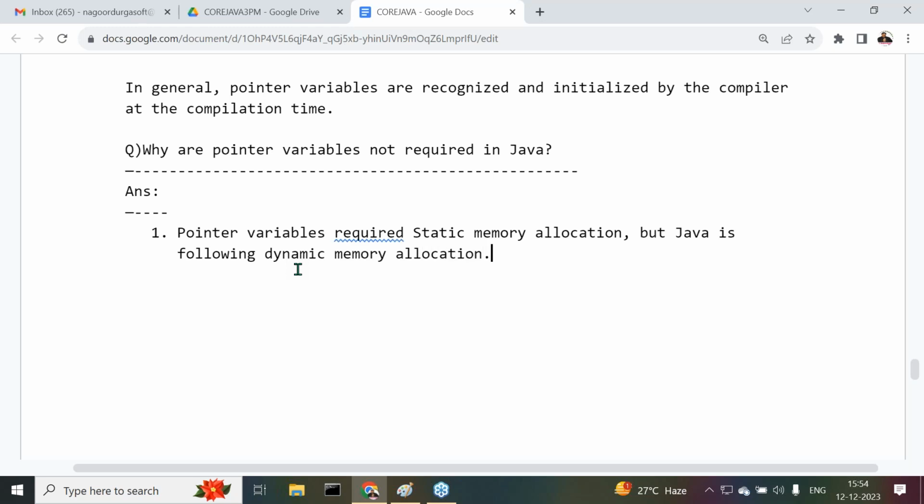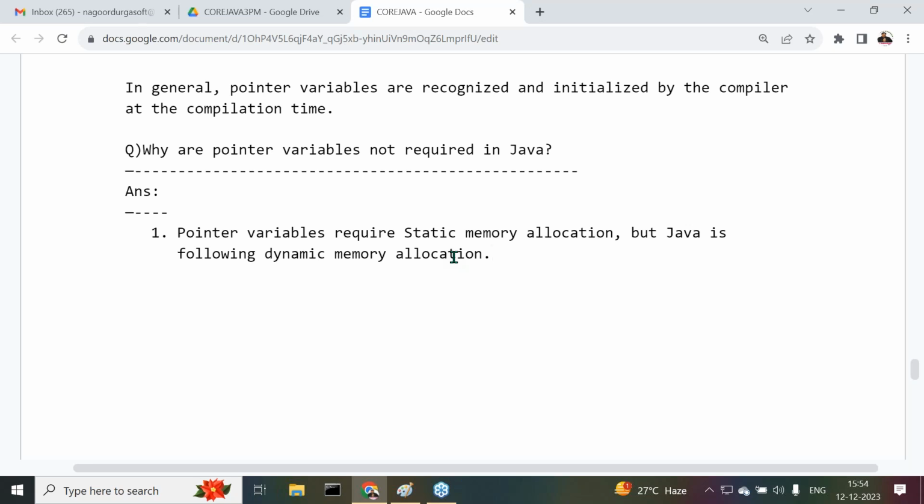Observe carefully, pointer variables require static memory allocation, but Java is following dynamic memory allocation. Because of this reason, pointers are not suitable inside the Java programming language at all.